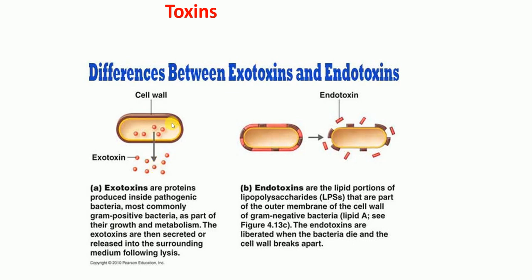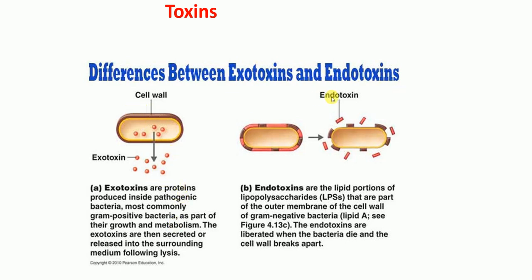So I repeat, exotoxins are produced by the gram-positive bacteria inside the cell, and they are released following cell lysis into the surrounding environment. These are produced mostly by gram-positive bacteria, but also by gram-negative bacteria, and they are produced as a part of their growth and metabolism. Okay, and so this is the definition of exotoxins.